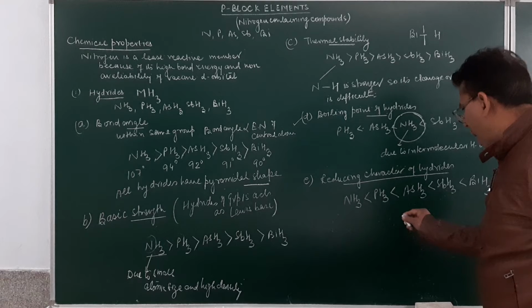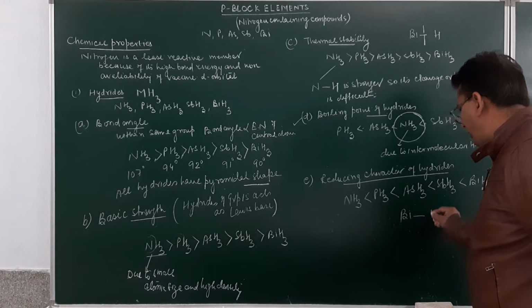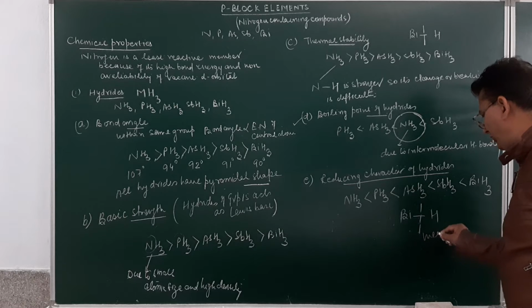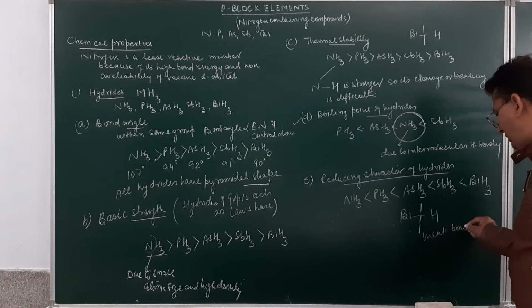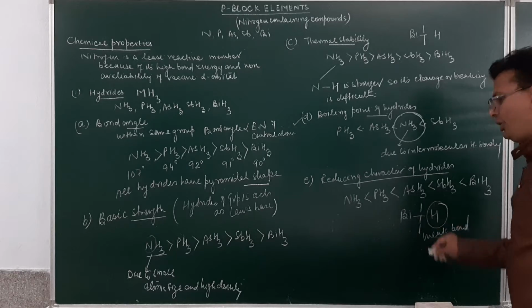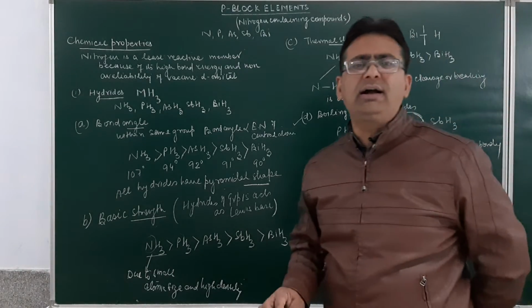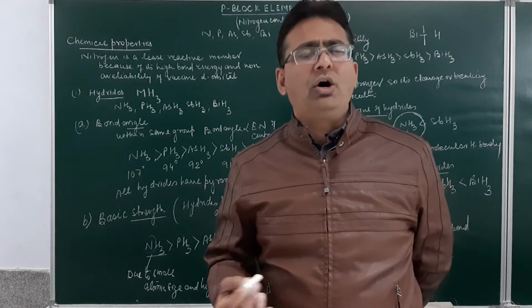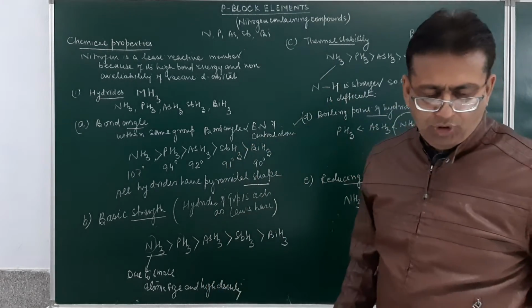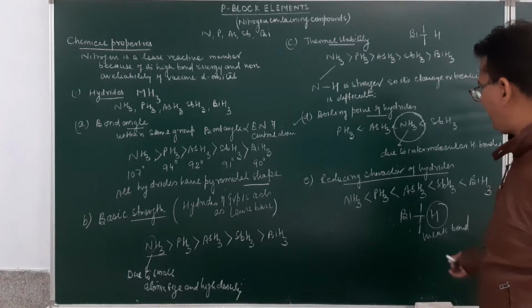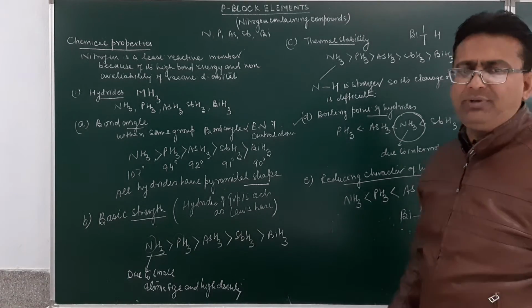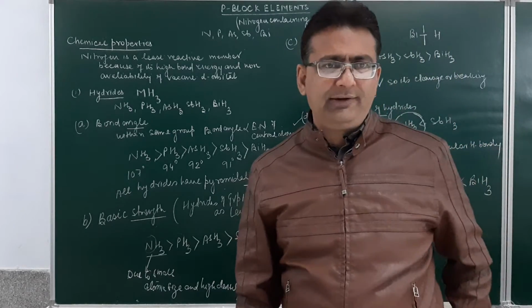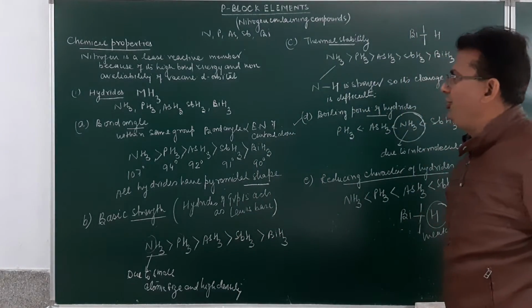Why is this? Because the bismuth-hydrogen bond is a weaker bond over here. So when this is a weaker bond, loss of hydrogen can occur easily. And when the hydrogen can be lost easily, oxidation occurs easily. The more is the ease with which hydrogen is lost, the stronger will be the reducing character.